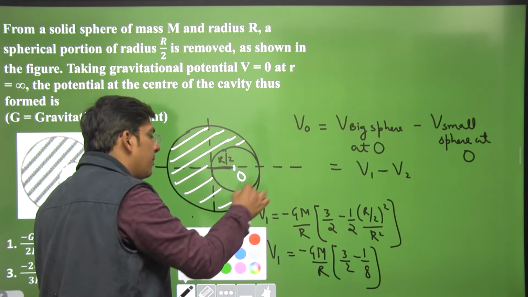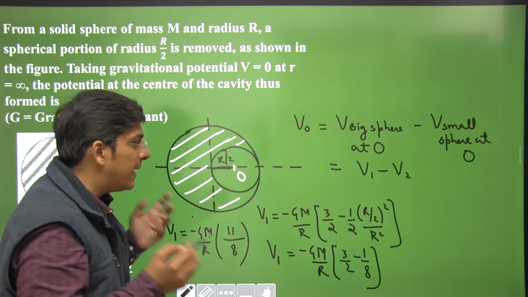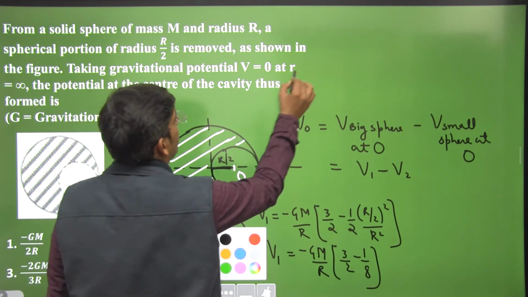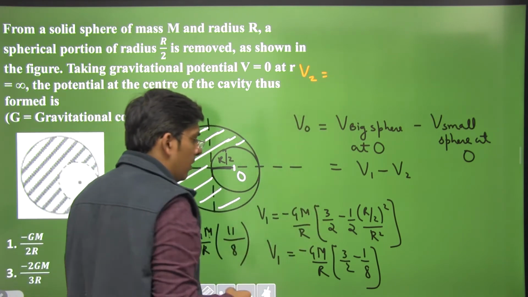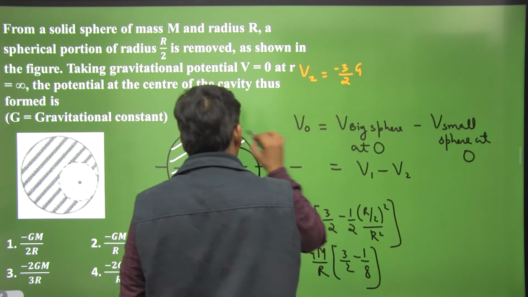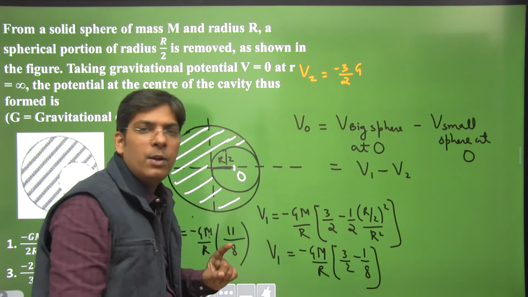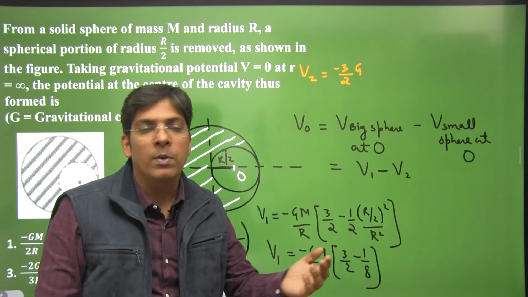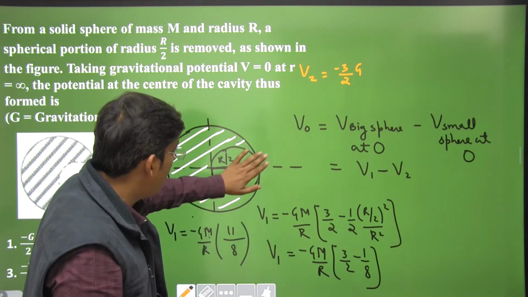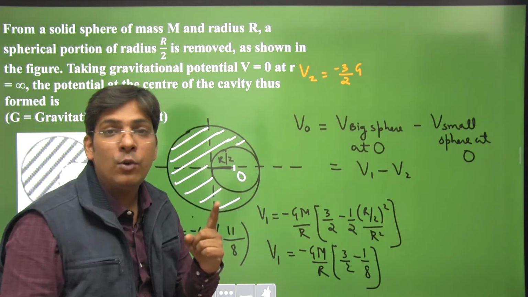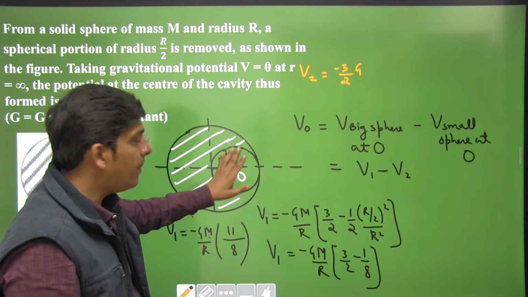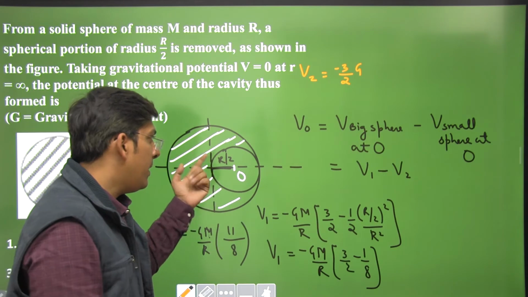For the small sphere, the removed part, we have to calculate the potential at its center, which is given by minus 3 by 2 GM by R. What is the mass of this sphere? The radius is R by 2, and volume is proportional to r cube, so R by 2 cube becomes 1 by 8. Don't take the area, you have to take the volume because it is a solid sphere, not a disk. So the volume will be 1 by 8th of the original volume.